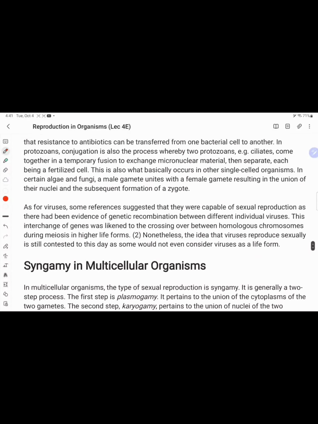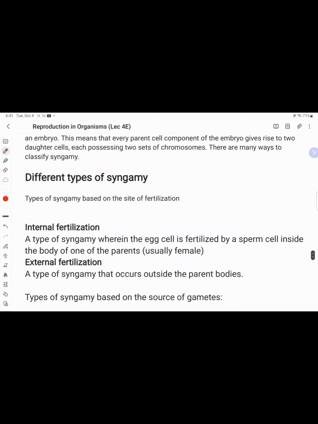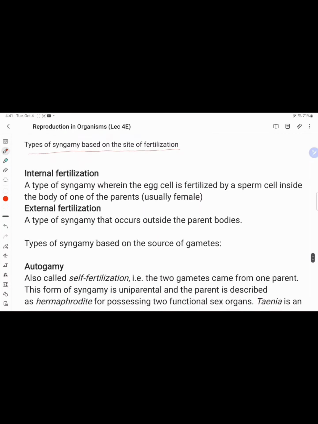Now I want to talk about the different types of syngamy. Types of syngamy based on the site of fertilization.